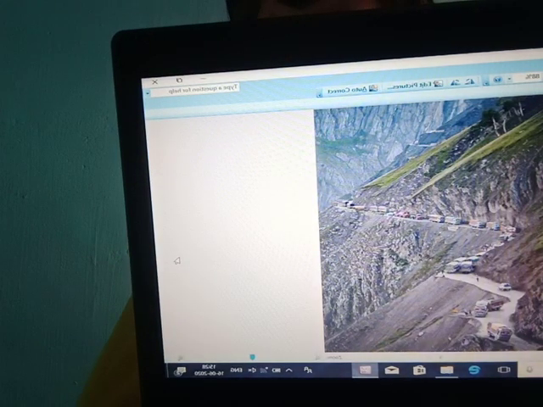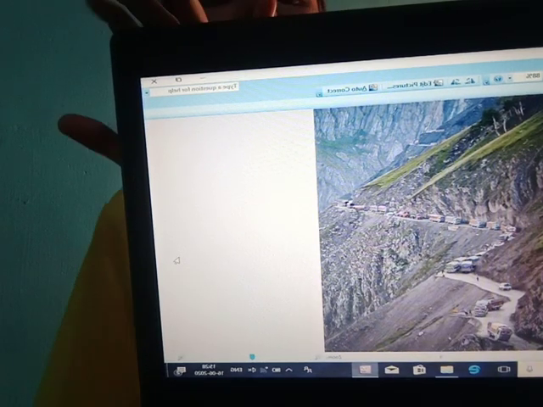So let's move to our next range, that is the Himachal range. I can show you the Himachal range also.